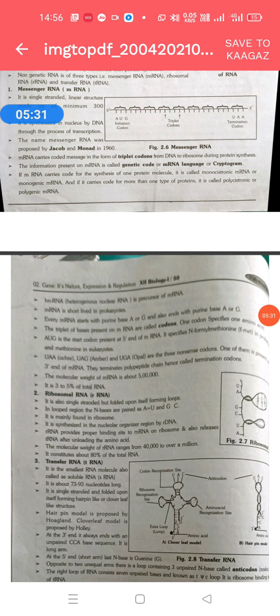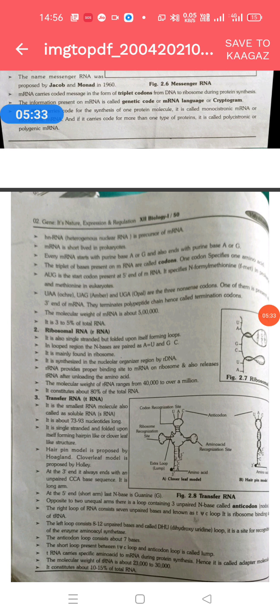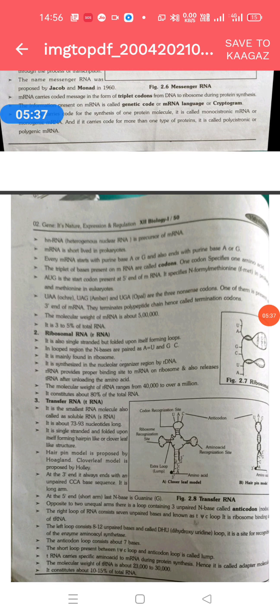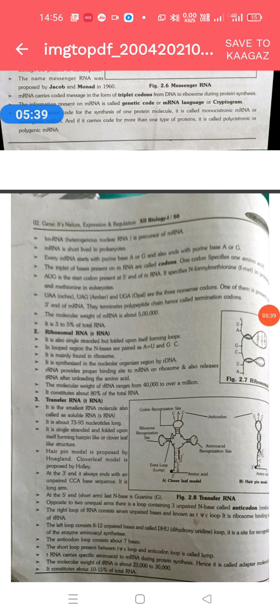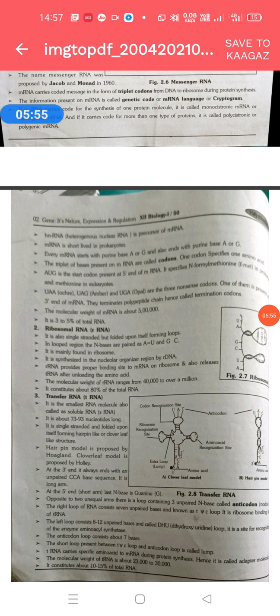The second one is ribosomal RNA. So what is ribosomal RNA? It is also a single stranded structure that is folded upon itself in some regions. In the loop region the nitrogen bases are paired, like A pairs with U and G pairs with C. It is mainly found in the ribosome. It is synthesized in the nucleolar organizer region.